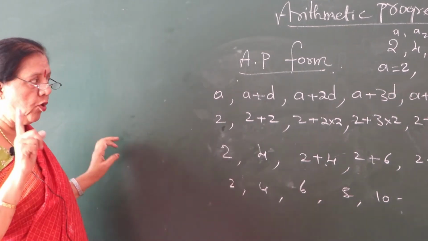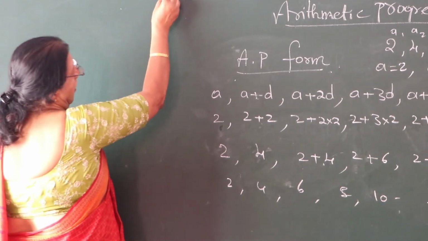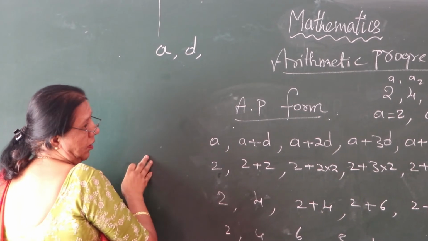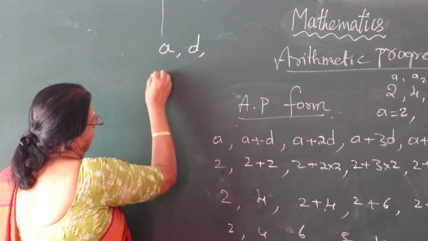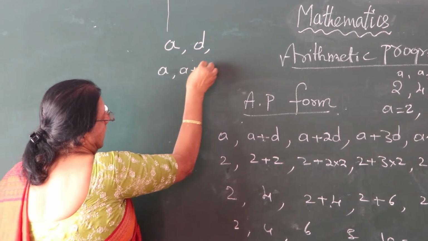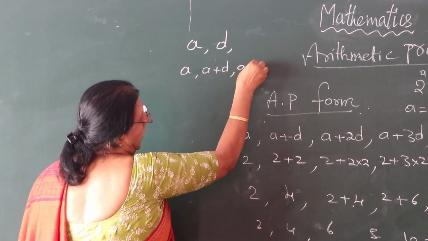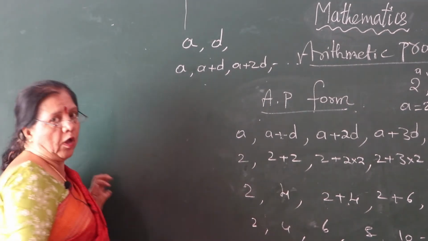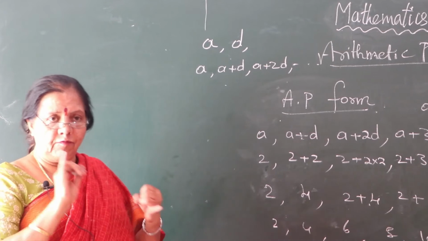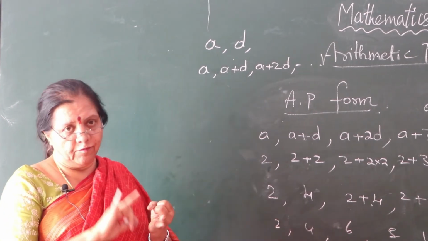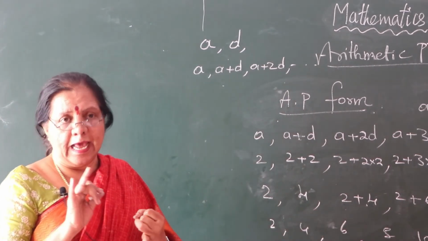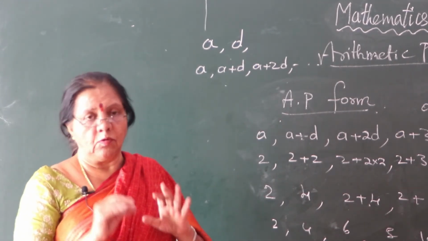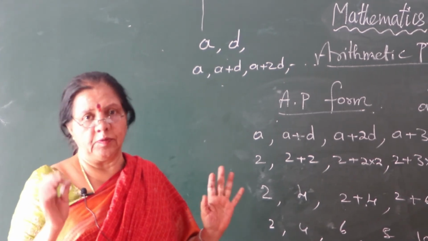So far you have learnt the first term, D the common difference, and the arithmetic progression form A, A plus D, A plus 2D, A plus 3D, etc. And also types of AP, finite AP and infinite AP. In a finite AP, L will be the last term; in an infinite AP, there is no last term. So far you have learned this much.